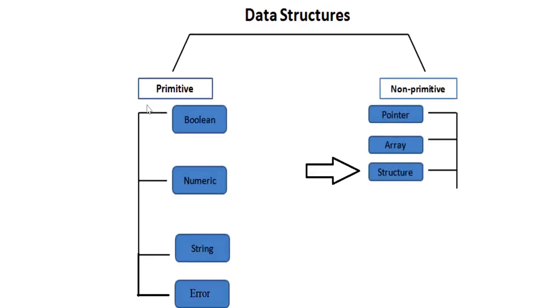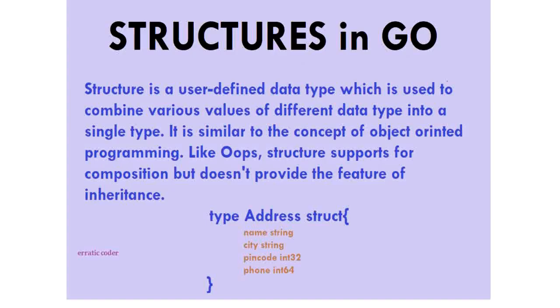Next non-primitive data type is structure. As we use classes in Python or Java, in the same way we are going to use structures in Go language. Difference is in classes we have a concept of inheritance, but with structures we do not have anything like that. As we saw that arrays are used to store the similar kind of data elements. With structures we are creating a new type by using multiple data types.